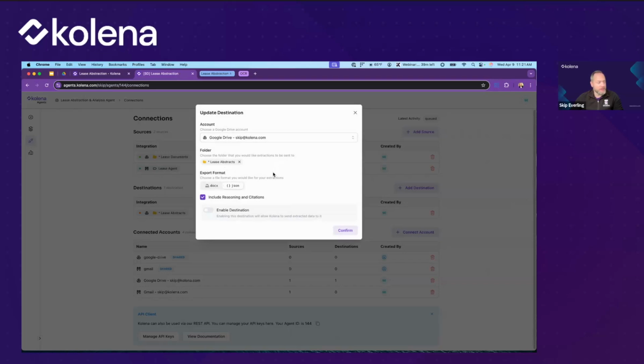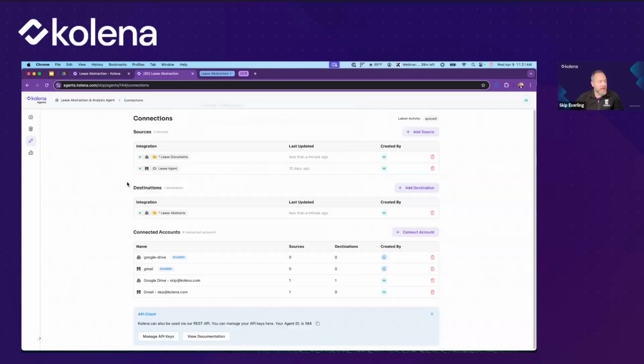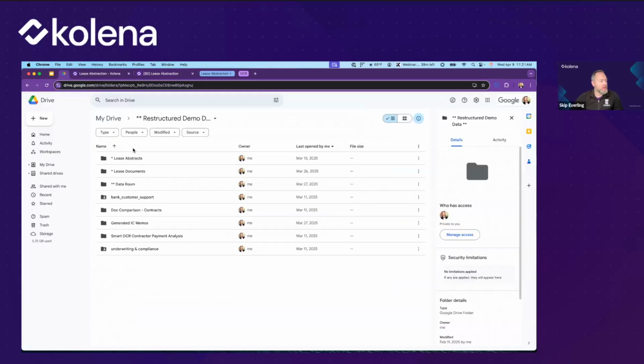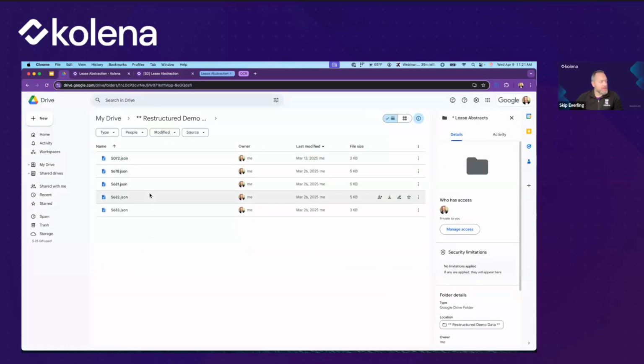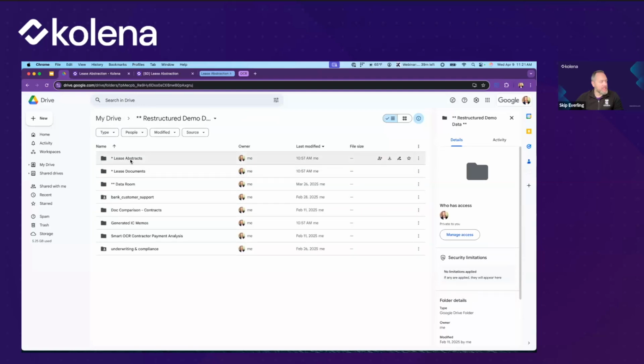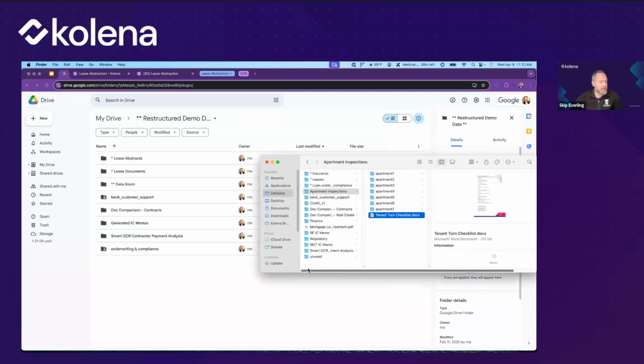So I've got it set to a new folder. We can choose which format we want it in. This is kind of a structured document format, or we can have it output as a regular document, like a Word type document. We can choose we want reasoning and citations, whatever we want. And so now what happens is whenever I drop information into this folder, let me go ahead and show just dragging that in real quick.